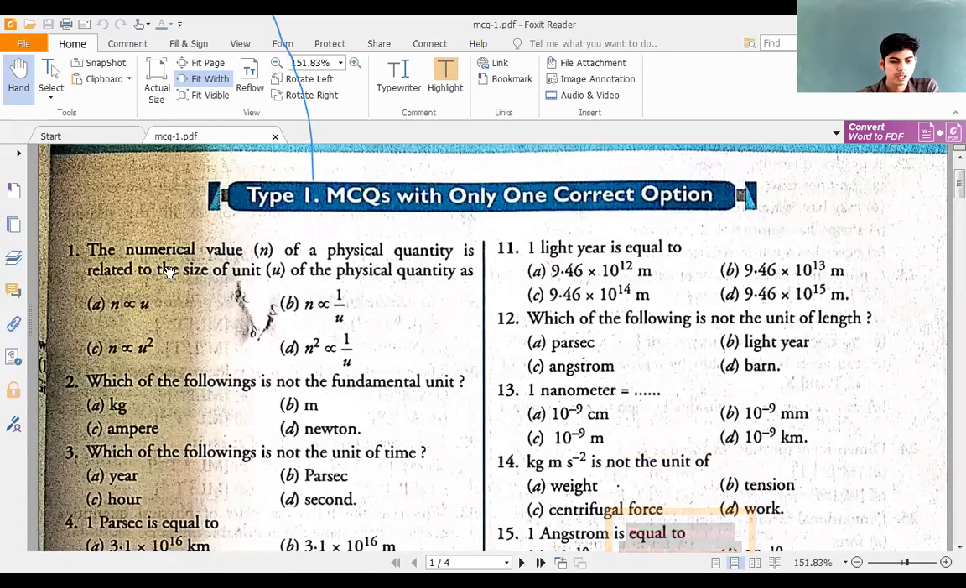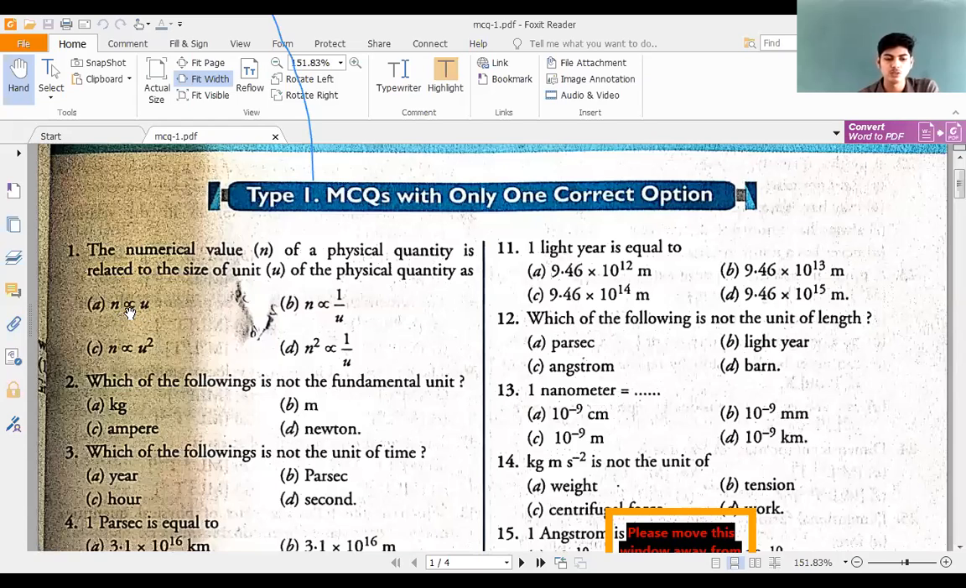Problem 1, look. The numerical value n of a physical quantity is related to size of the unit of physical quantity as. Numerical value of a physical quantity is related to size of the unit of physical quantity as n proportional to u.